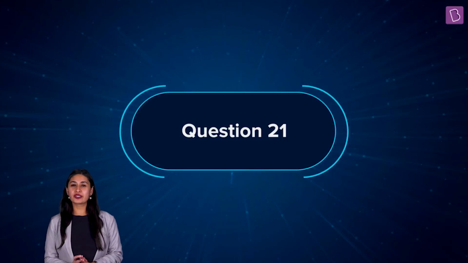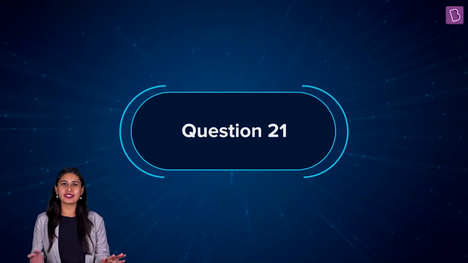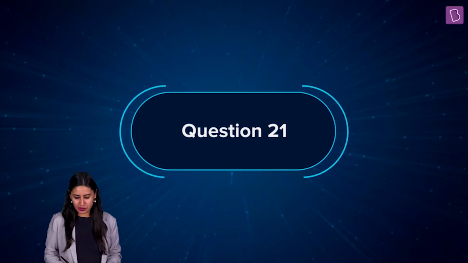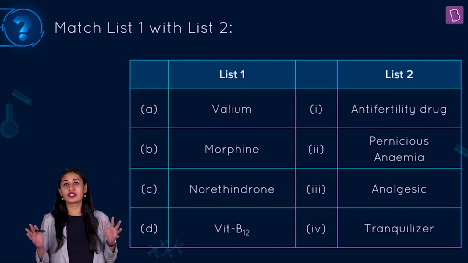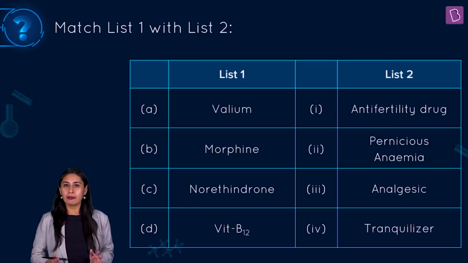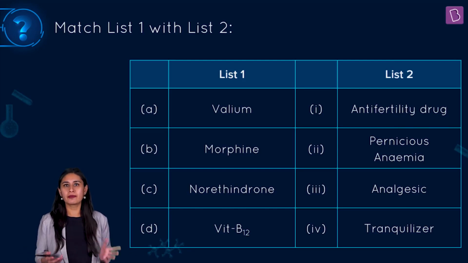Now let's take a look at this googly question. Either the wicket will go down or you will hit a sixer. Let's see what you do. The question is from one of the underestimated chapters, which is Chemistry in Everyday Life. But I'm sure this paper, like I told you, is a tool to understand the pattern, to analyze the pattern.